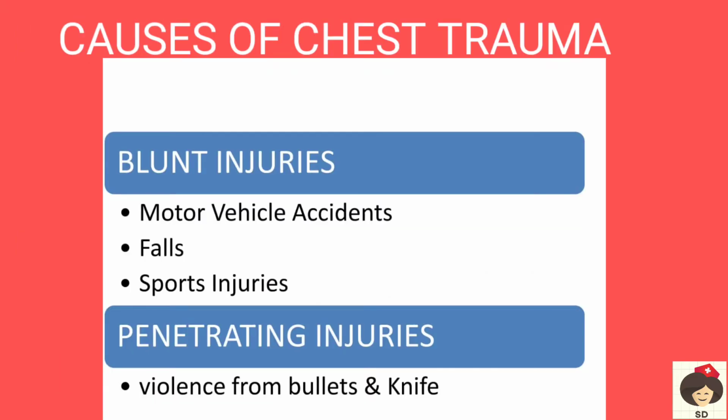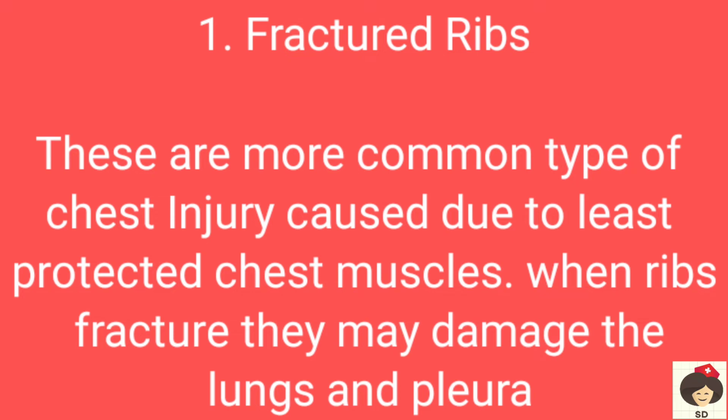Coming to the causes of chest trauma, blunt injuries are caused from motor vehicle accidents, falls and sports injuries. Motor vehicle means when you get any accident in an automobile. Falls is when you fall, or any sports related injuries, then blunt injury of the chest can occur. And penetrating injuries are due to violence, when some persons fight with each other with bullets and knives, they can get the penetrating injury. Now let's see each chest injury in detail.